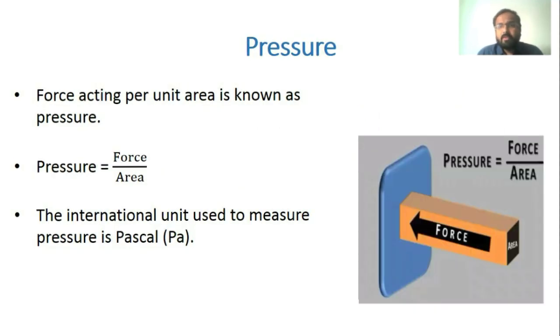Now our next topic is pressure. What is pressure? Force acting per unit area is known as pressure. When we divide the total force acting on an object by the total area on which the force is acting, we get the value of pressure. The formula for pressure is force upon area. The international unit used to measure pressure is Pascal.